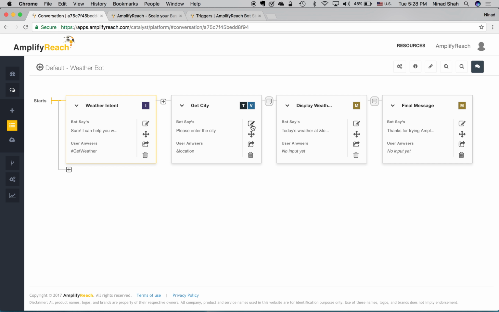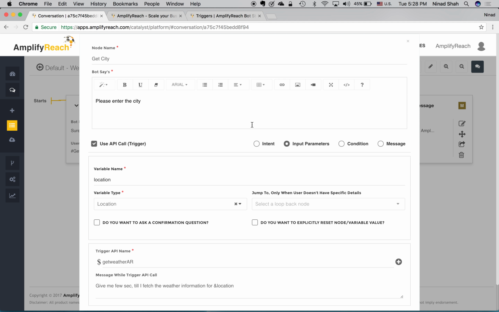Then the next step is that we fetch the city information, and we store that information within a variable called location. The entity type associated with this variable name is location.